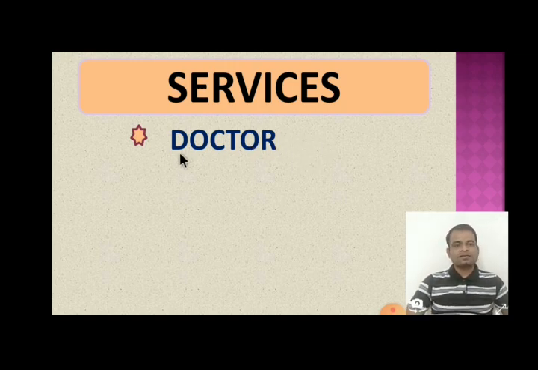So in other words, the service provided by the doctor has capacity to satisfy the wants of the patient.